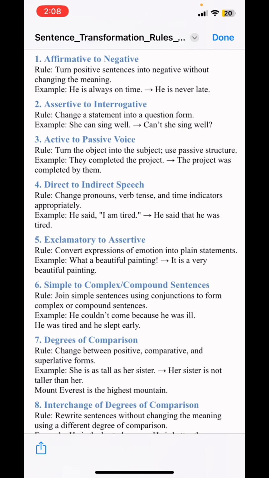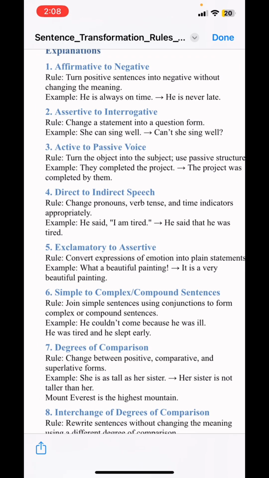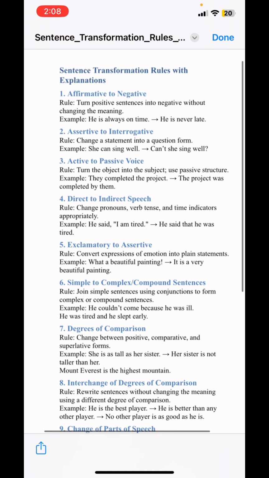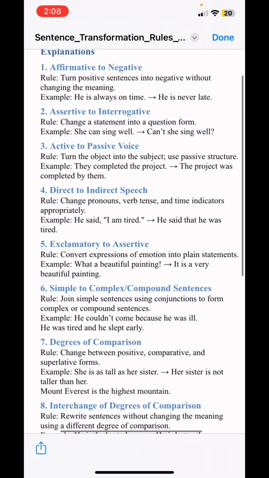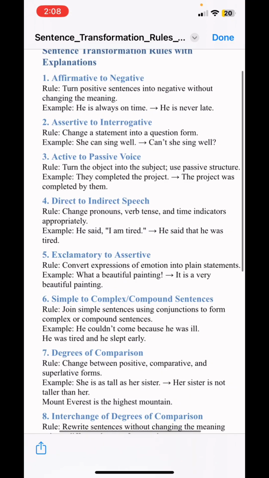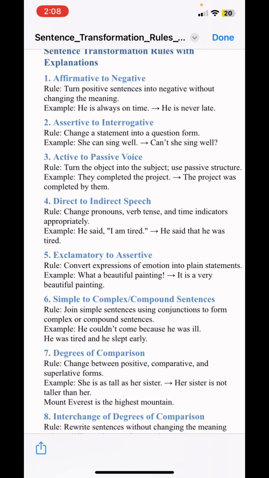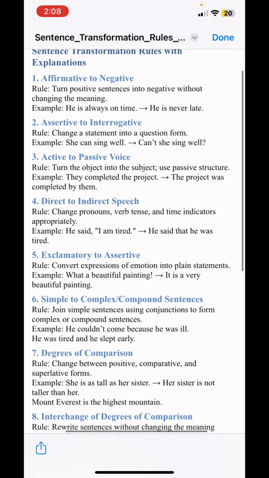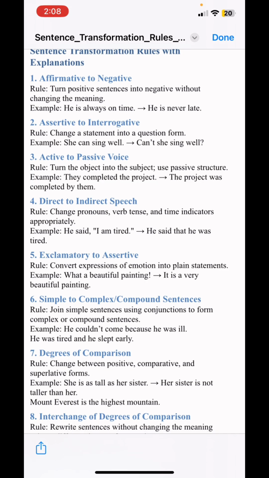And the third is active to passive voice. There are some more sentence changing rules, and this is one of them, active to passive voice. The rule of this is to turn the object into the subject and use a passive structure.